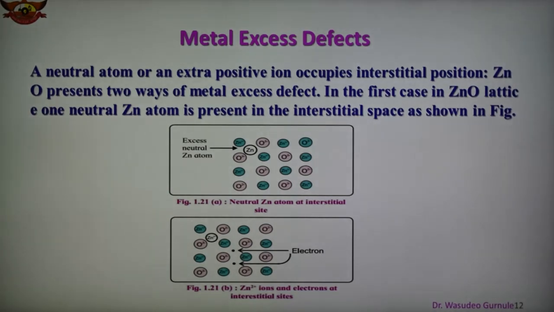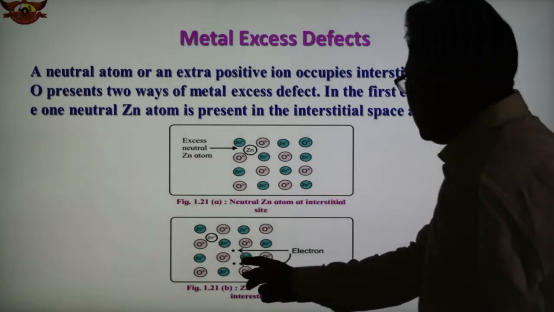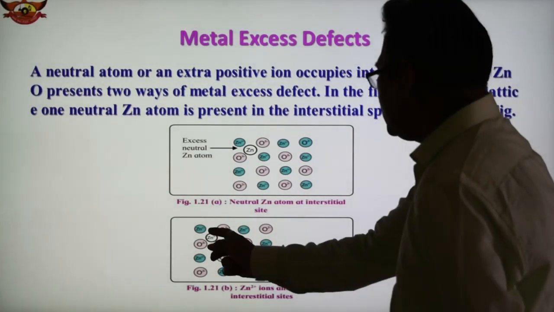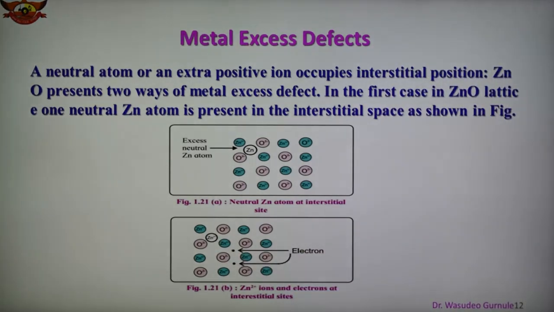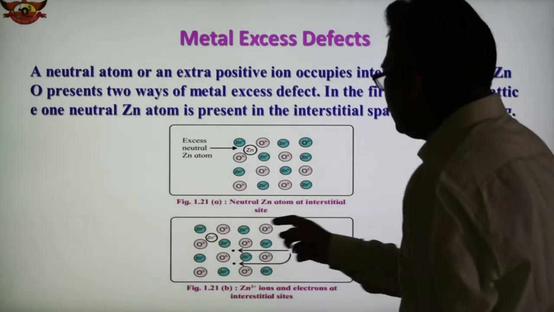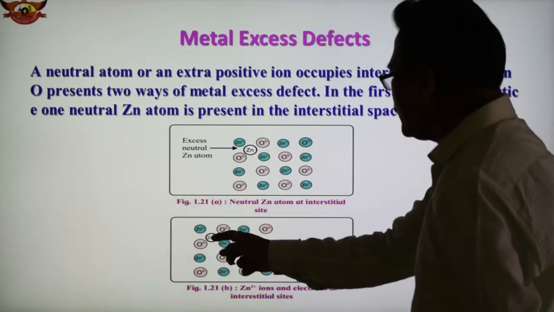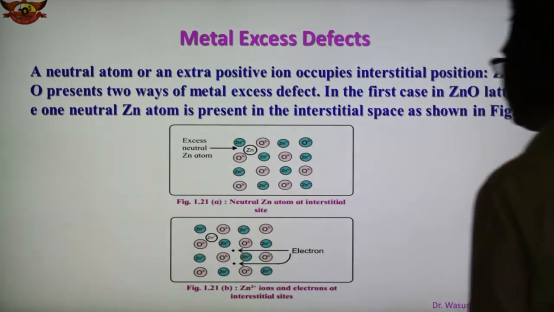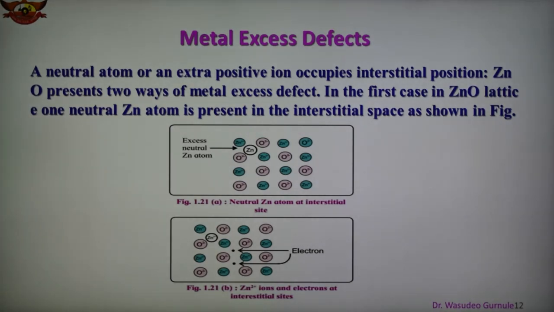In this case also another zinc 2 plus ion, this is zinc atom, and zinc 2 plus ion and electrons are at the interstitial site. So this is the electron and this is the zinc. So zinc ion and the electrons are at the interstitial site. So see, this is the arrangement of zinc oxide, this is the interstitial site, zinc 2 plus ion, these are extra electrons here and creating this interstitial site, so they are not balanced. So this is because of the metal, this is known as metal excess defect.